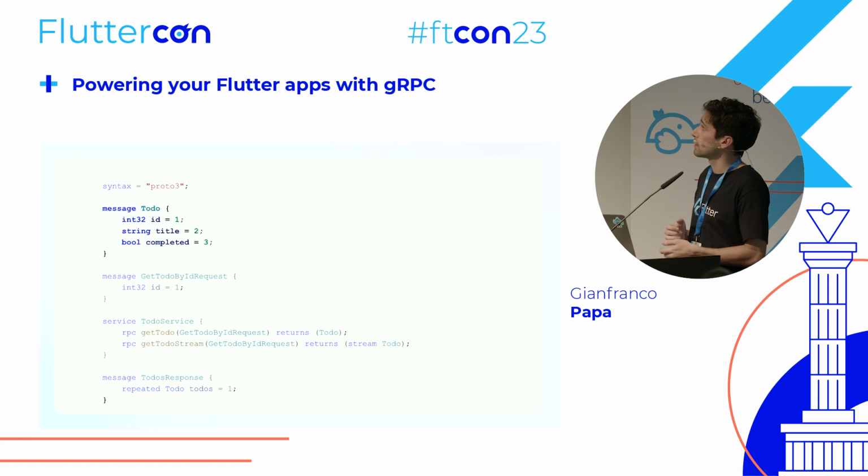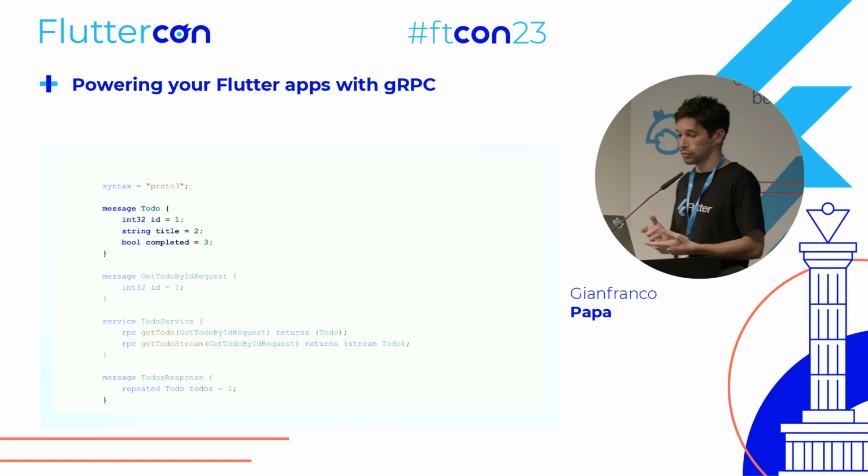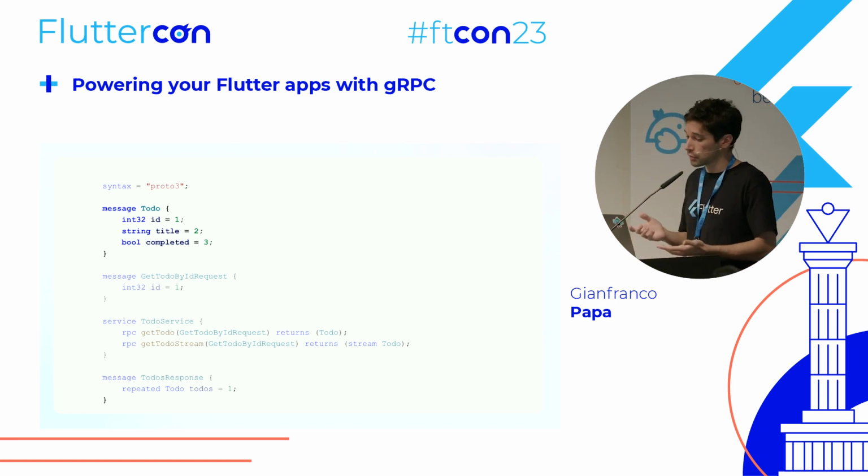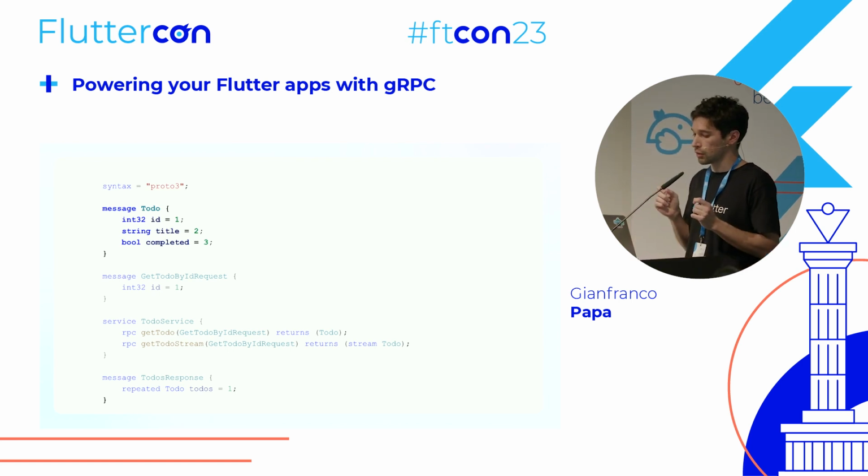In this case, this is the first difference that we notice with JSON. We don't have to actually define the keys and values. We only need to provide a value for every property that we need to store. This value has to be unique, and it allows us to generate that binary message in an efficient way, so we don't have to send, for example, all the keys of the JSON.